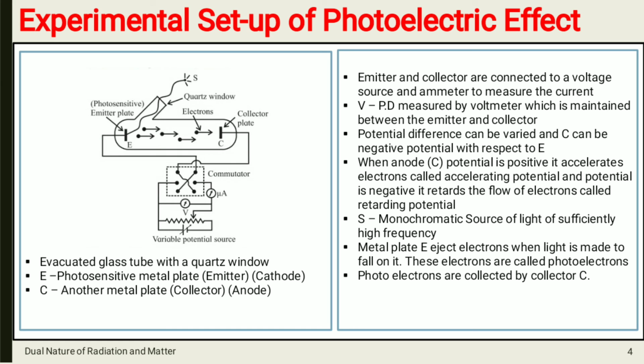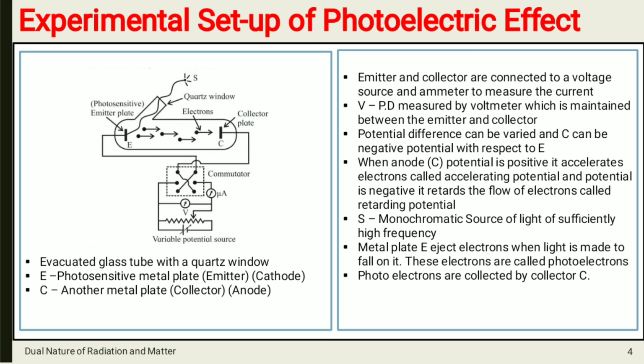External source का negative terminal we have provided to metal plate E. Then C is what? Another metal plate which collects all the electrons coming from metal plate E, and it is the anode because we have provided the positive terminal of the external supply to plate C.